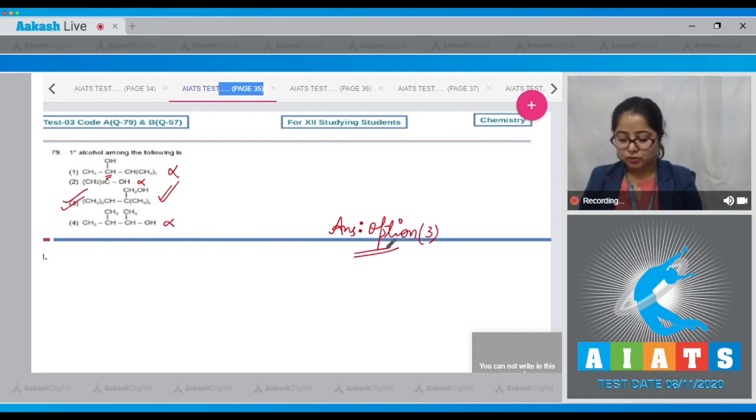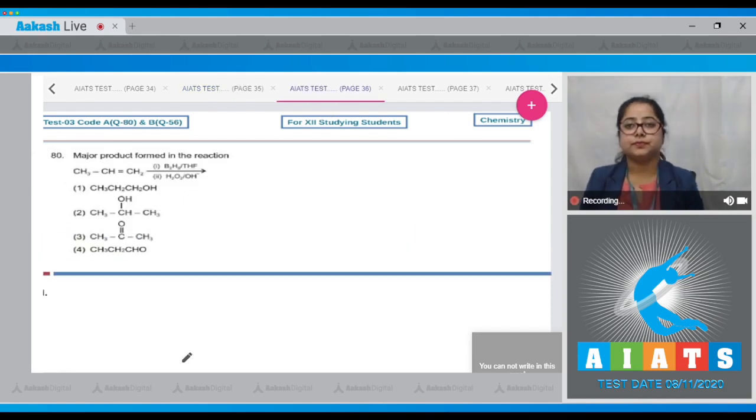Moving to next question students, which is question number 80. Let's read the question. Major product formed in the reaction is? Students, this is hydroboration oxidation reaction. Here it is an alkene. This one reacts with diborane, that is B2H6, in the presence of THF, that is tetrahydrofuran, and further reacts with H2O2 in basic medium.